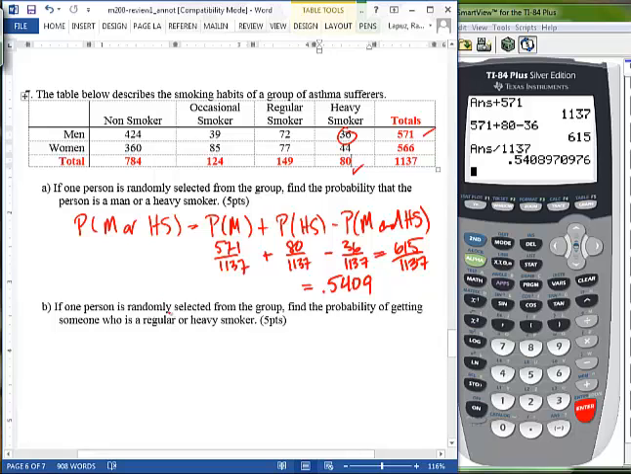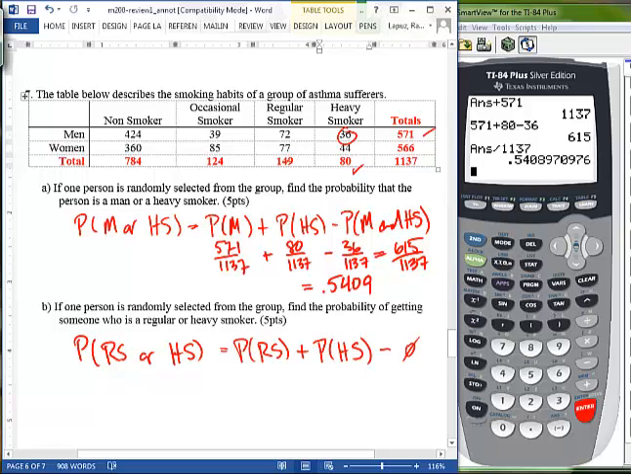Part B, one person selected, find the probability of getting somebody who's a regular or a heavy smoker. Regular smoker or a heavy smoker. Now for this, it turns out that these two events are mutually exclusive, which means they don't overlap. And so we don't need to subtract anything out here because their intersection is 0.